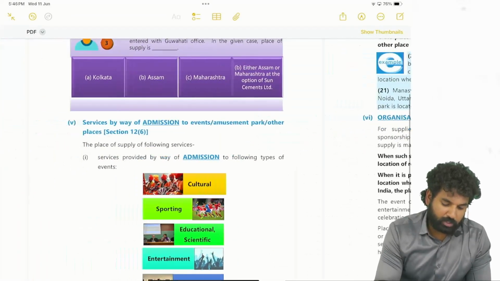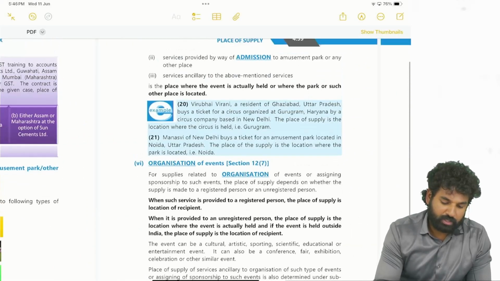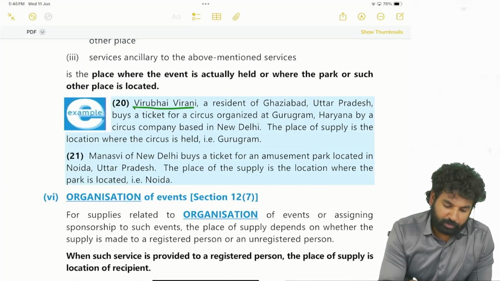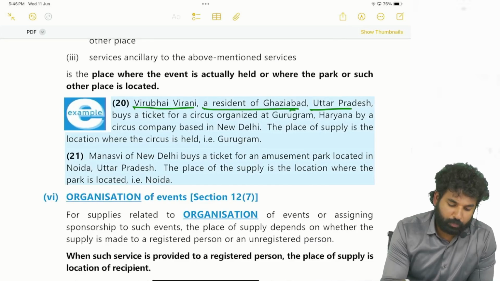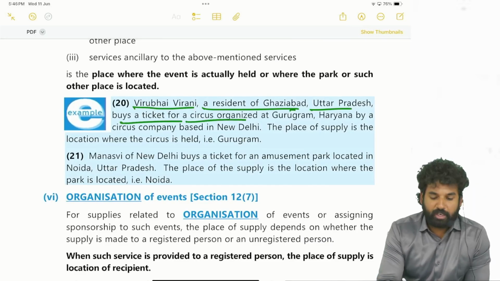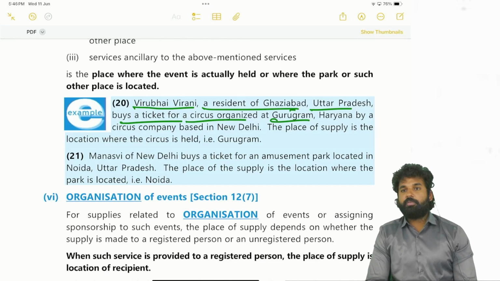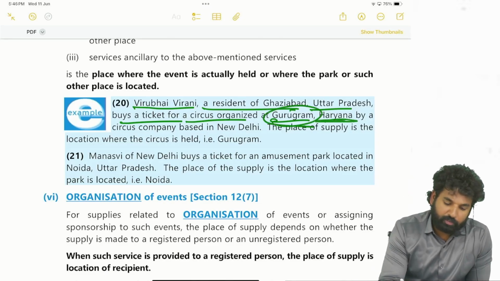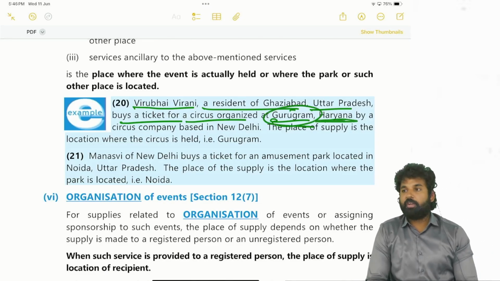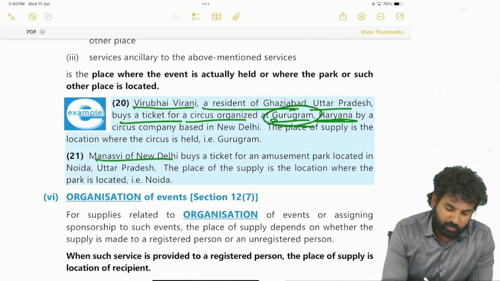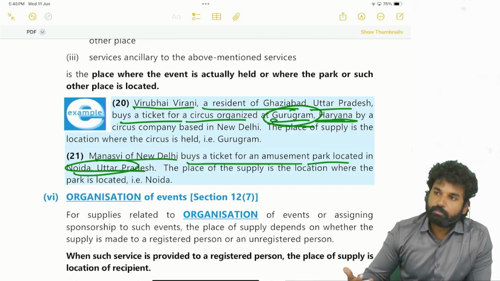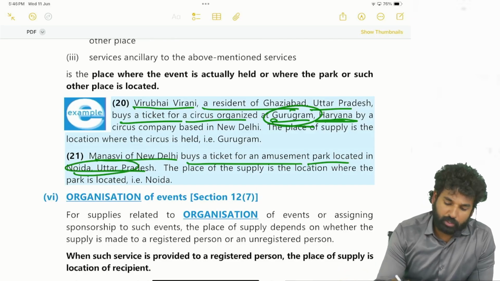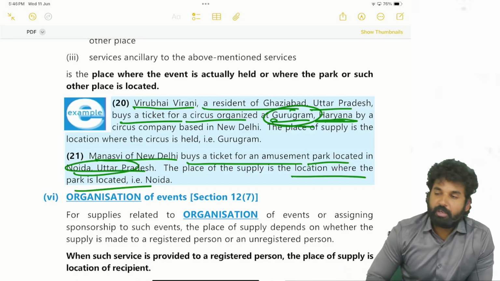Next, in case of admission to events or amusement park or other places, Virubai Virani, a resident of Ghaziabad, UP, buys a ticket for a circus organized at Gurgaon. So whenever it is a case of admission to an event, the place of supply is the place where the event is actually held. So Gurgaon, Haryana will be the place of supply. Okay, Manasvi of New Delhi buys tickets for an amusement park located in Noida, Uttar Pradesh. The location of the park is the place of supply.